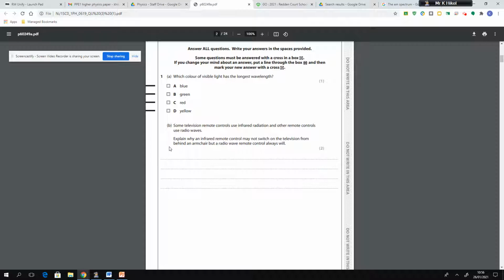So I want to refer you to an area of the EM spectrum that we know. We know some of the common properties that all waves on the EM spectrum share: they're all transverse waves, they all travel at the speed of light through a vacuum, and one of them is that they are all emitted from a source and absorbed by an absorber. And it's that area that the question is testing you on.